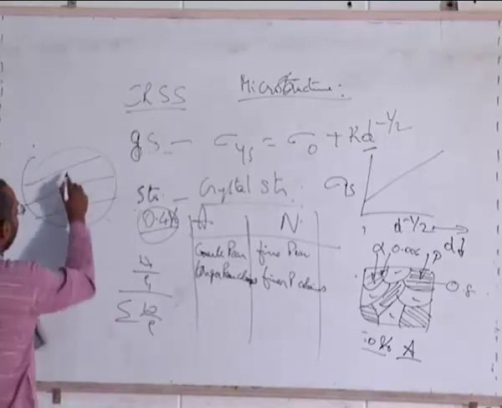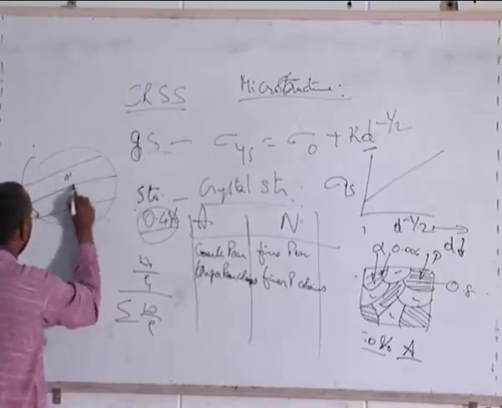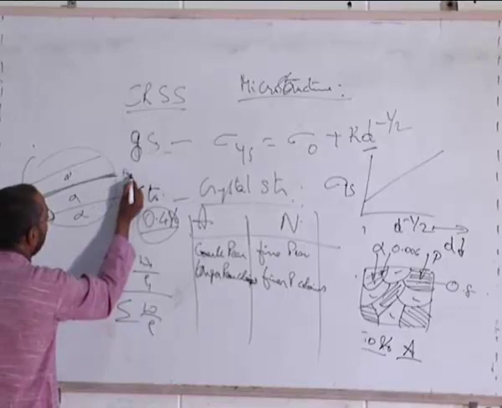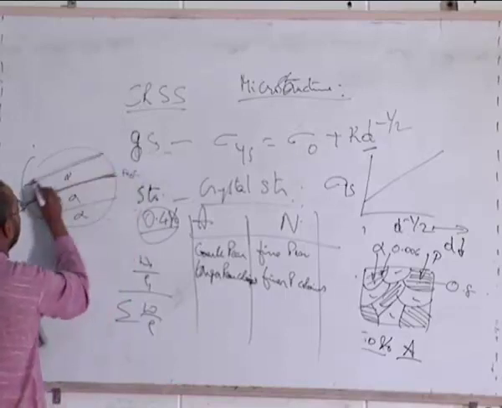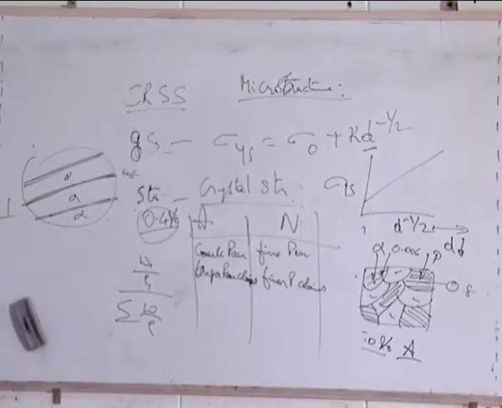This is alpha and this is Fe3C. This line kind of thing is Fe3C. Usually you will see it as a slightly thicker line like this. That is Fe3C. And in fact, if you carefully look at it, the ferrite will be more than this.